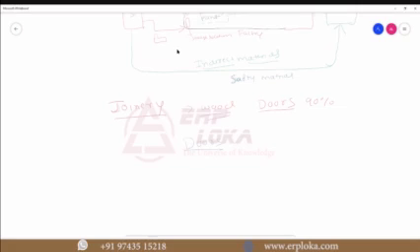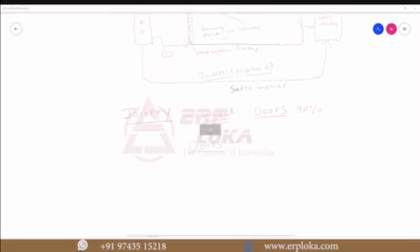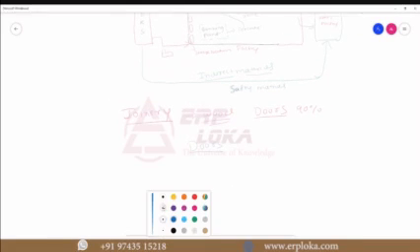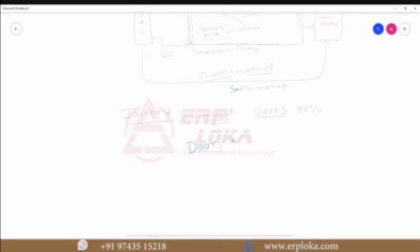Do you want me to increase the length? Increase the thickness. Okay, screen is ready. Yeah, it's fine now.